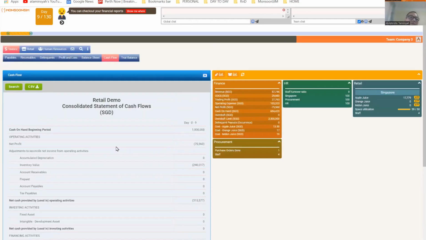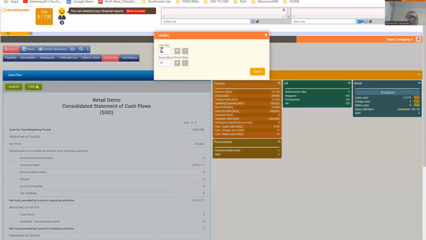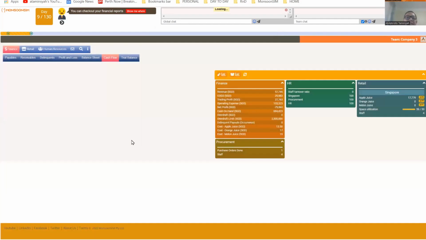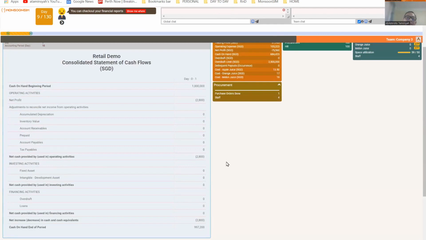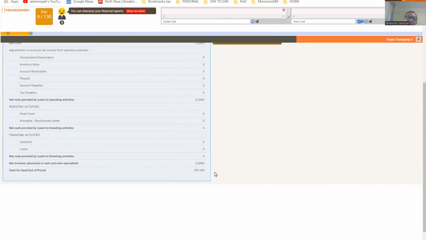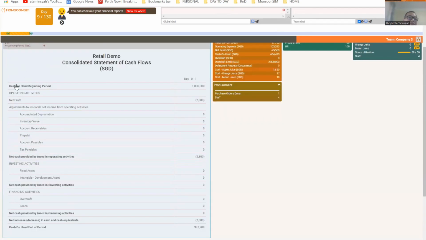Now, one thing good about Monsoon Sim is you can always search the cash flow based on every day. So, for example, if I want to look at day 1, you can say last day is 1 and see what happened. So this is what happened on the first day. Yeah. So day by day, you can see your cash reducing. On day 1, that's your cash, and then you go to day 2.